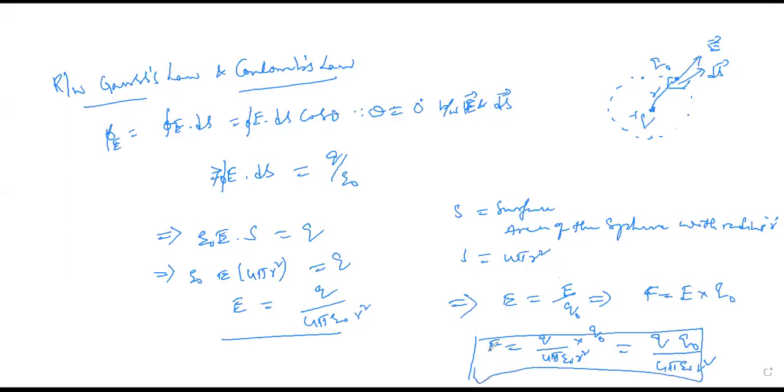We have written Coulomb's law with the help of Gauss law, because the basic law now is Gauss law. Coulomb's law is the basic definition in electrostatics with respect to static charges, but in electromagnetic field theory, the basic theorem to be used is Gauss law. So with the help of Gauss law, Coulomb's law can also be derived.